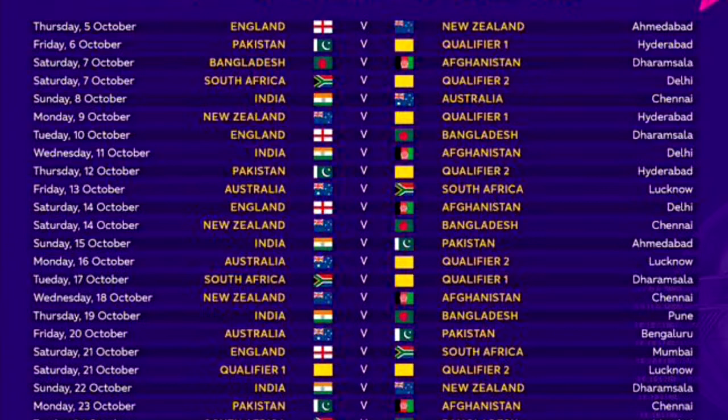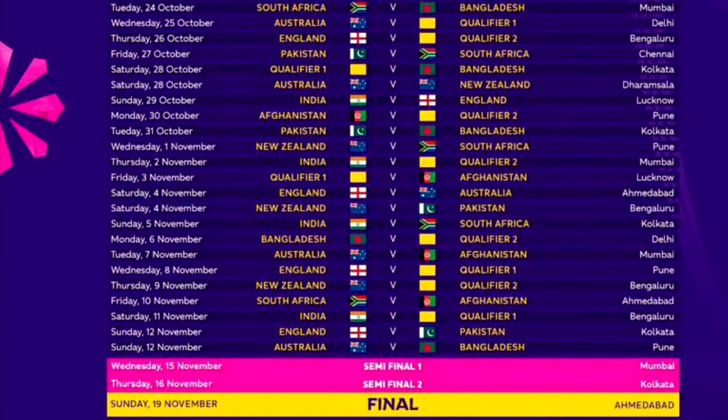Pune, Dharamshala. Thereafter, after England in Lucknow, it will be Mumbai and Kolkata. Kolkata gets a nice match, and then Ahmedabad again. No, that's Bangalore. Yes, that's Bangalore. So there's no way one venue would be getting two, unless of course India make it to the final or semis, which we're expecting they do. But yeah, so 9 different venues.